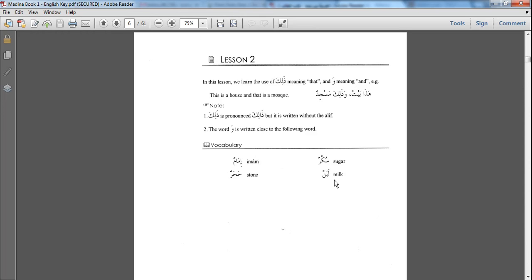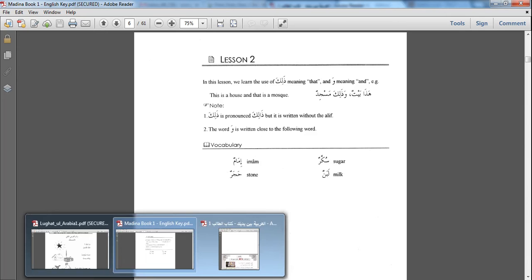And labanun is the actual classic word for the word milk. Nowadays, in modern Arabic colloquial, they use the word halib, and laban is actually used for yogurt. So keep that point in mind. The proper word is actually labanun.